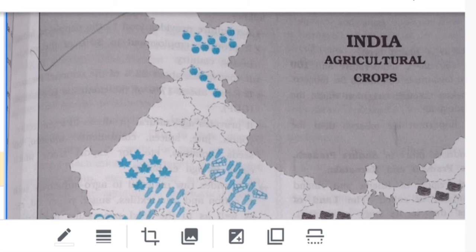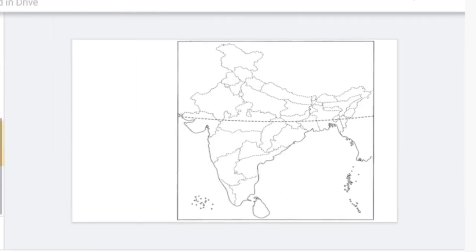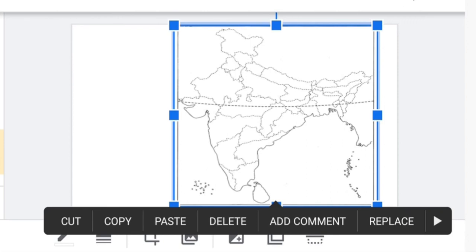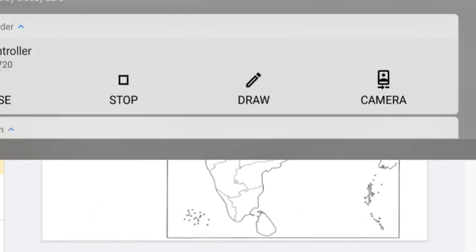So in this way you are going to do the map questions. An outline like this will be given in the exam, and you have to draw the symbol and locate it in the particular region.